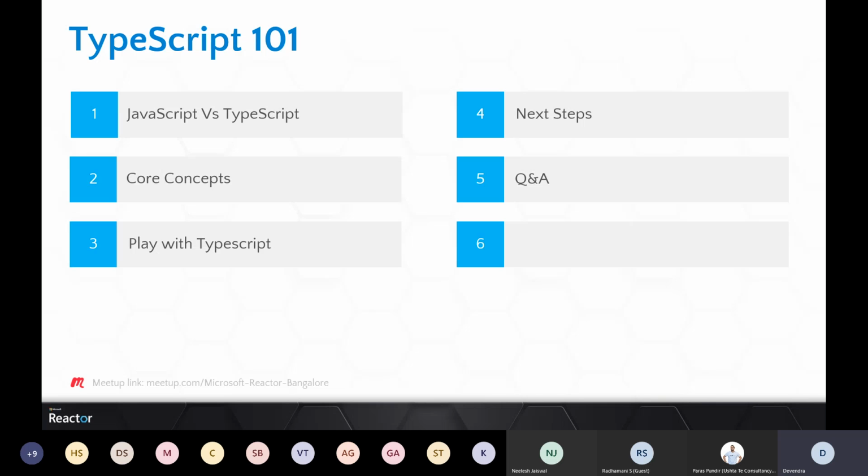I'll do some hands-on work. I'll show you the benefits of TypeScript, and a few things which we should be doing when we are working on a project which includes TypeScript. Then a few next steps, where I'll share some links regarding how you can proceed with web development if you're very new to it, what other things you can do, and other useful links. And definitely Q&A will be there at the end, as well as in between.